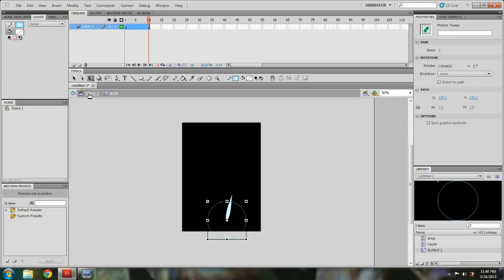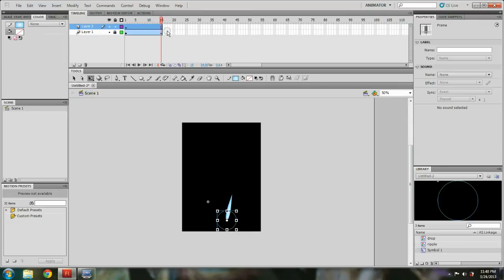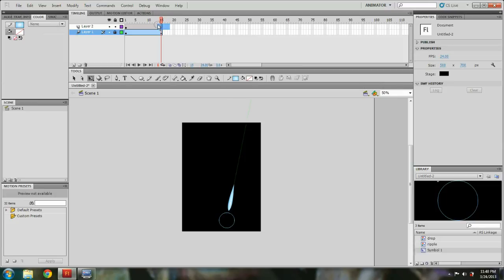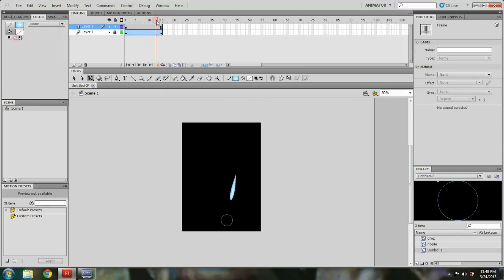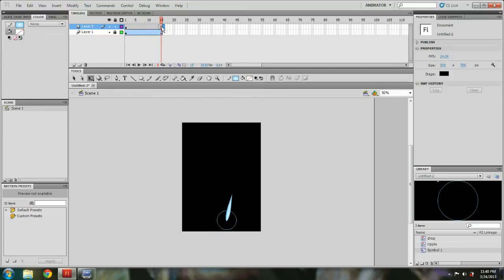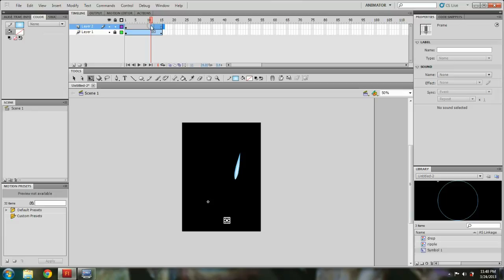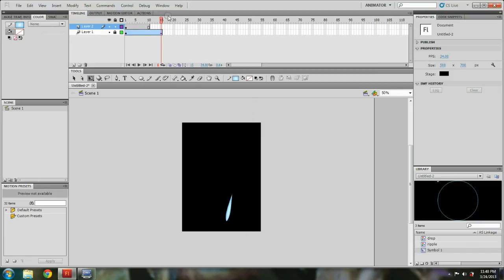Now go outside of the scene. You don't have to make this 15 frames since it's only 10 frames. As you can see, it'll restart the animation. So just go over here and Shift F5 will delete your frames. So that's how it's gonna look.